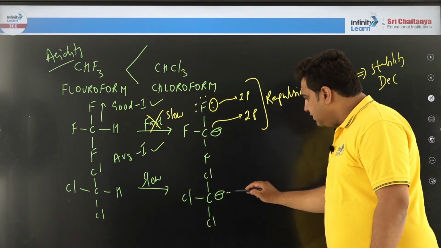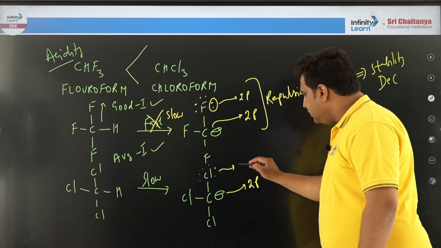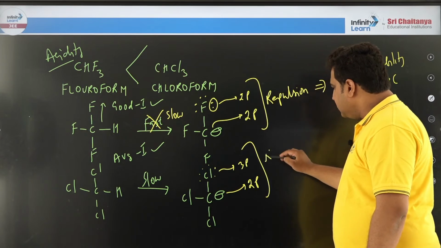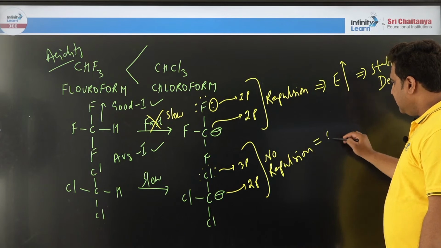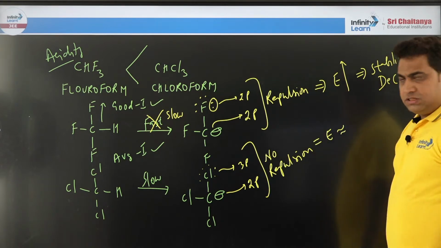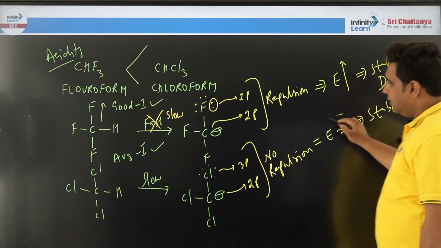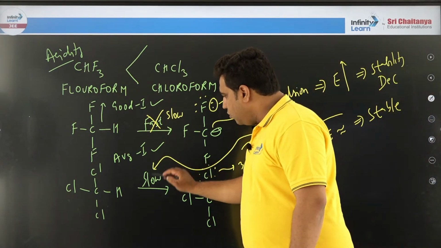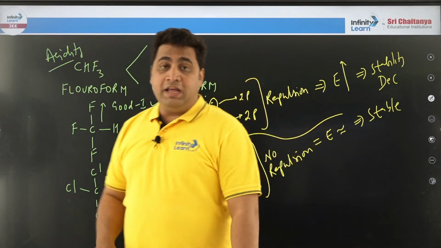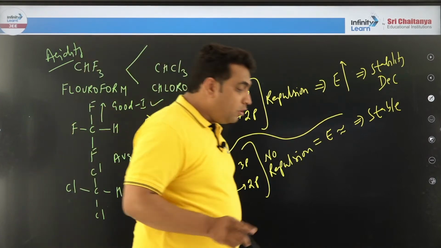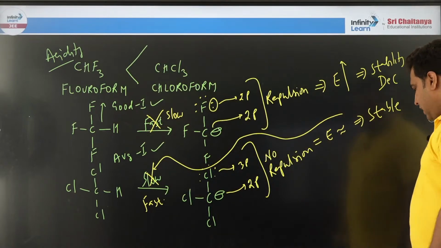Same concept you can see here: this is 2p, but the electrons of chlorine are not in 2p, they are in 3p. So here you can see no repulsion. When there is no repulsion, there may be not much change in energy, and therefore this will be stable. If this is stable, then the reaction will not be slow, it will become fast. Hence, remember, in fluoroform and chloroform, chloroform is more acidic. If you want, I can give you the real values and you can check it.